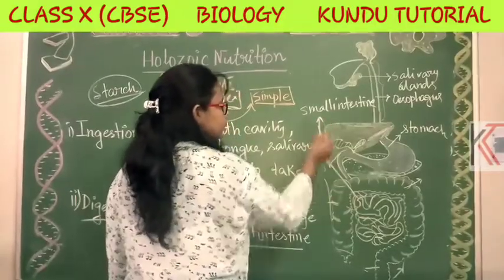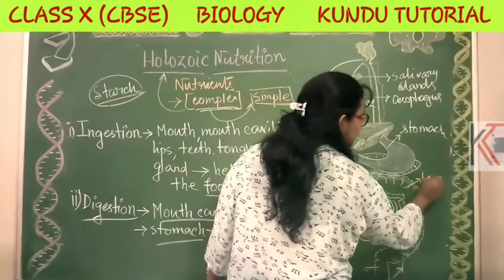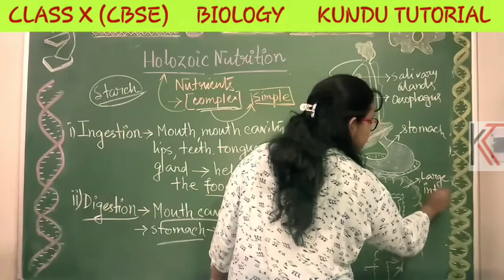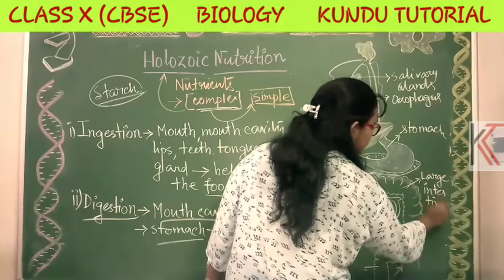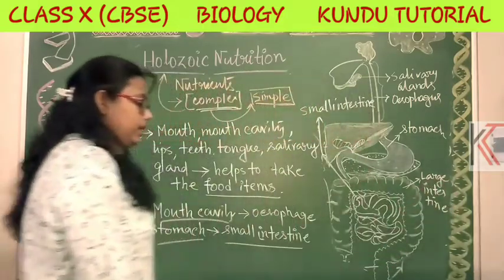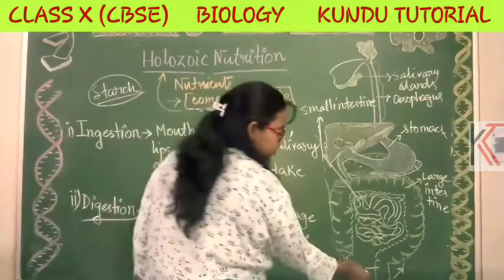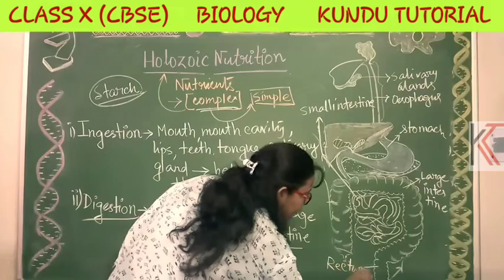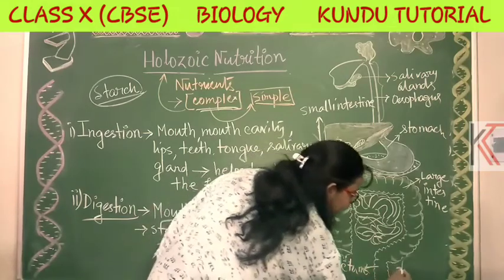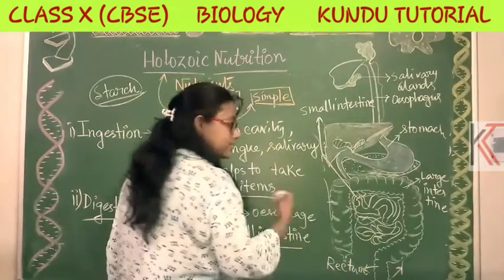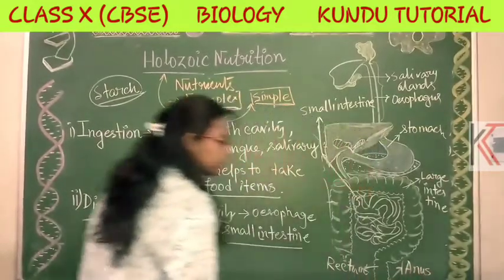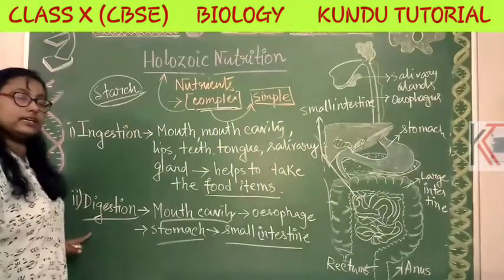And this one is the large intestine. The lower portion of the large intestine is called the rectum, and the rectum opens to the external environment. It is called the anus. Okay, students, so this is the second process.